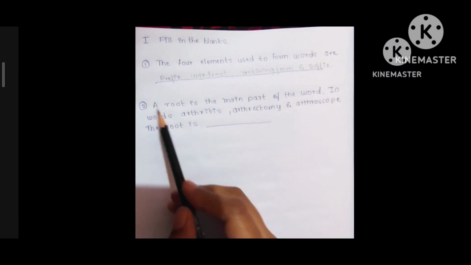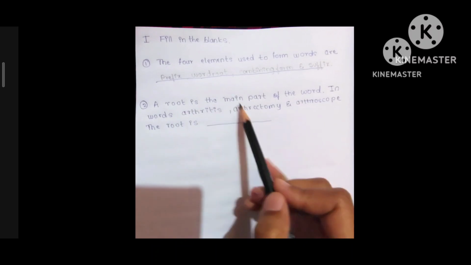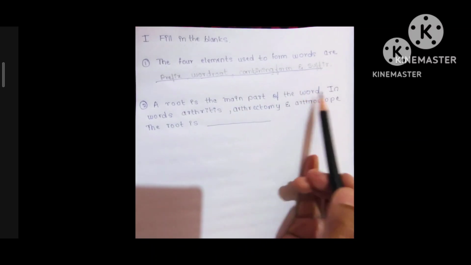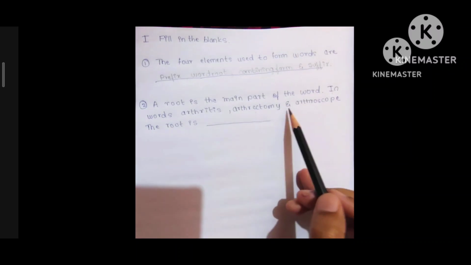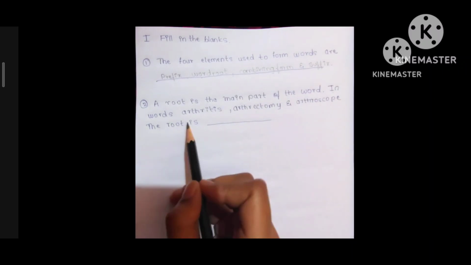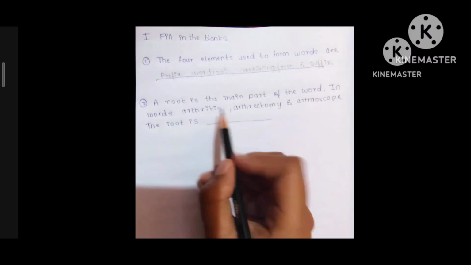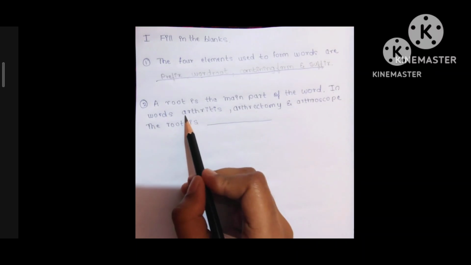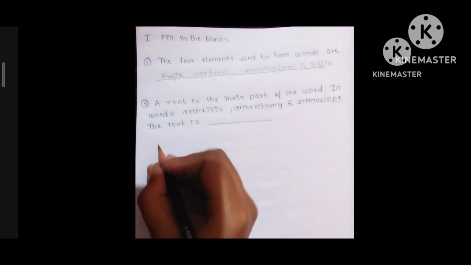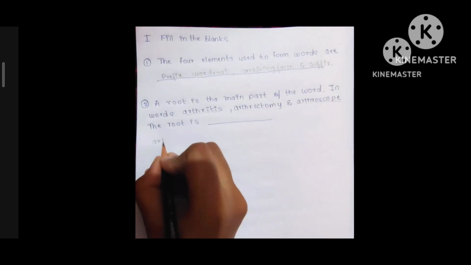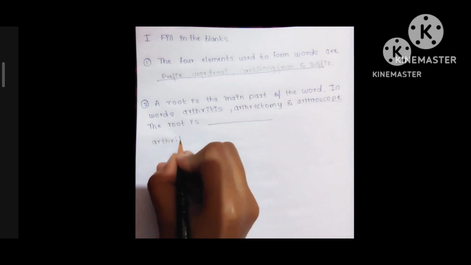Next question is, a word root is the main part of the word. In the words arthritis, arthrectomy and arthroscope, the root is. We should find the root in these words. Let's find the root in arthritis.